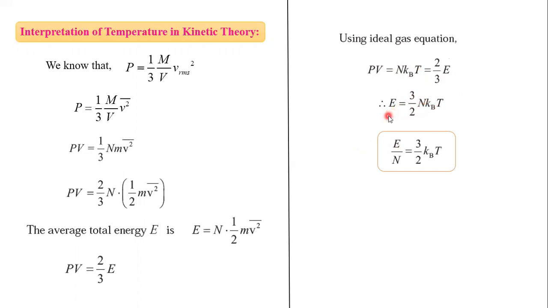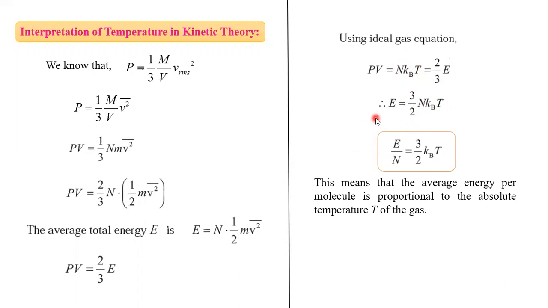Now here, kinetic energy per molecule, so E by N, where N is the number of molecules. E by N, kinetic energy per molecule, is given by the formula 3 by 2 Kb T. Okay, for a single molecule, this is the kinetic energy, and the kinetic energy is directly proportional to the absolute temperature. Means kinetic energy of a gas molecule depends on temperature. Now here N into Kb is R, so we can write this equation like this: kinetic energy is equal to 3 by 2 RT. Now next article is degrees of freedom.